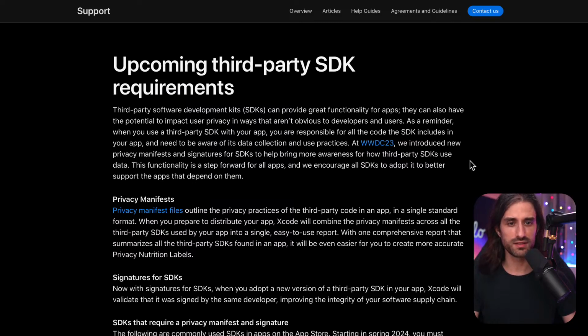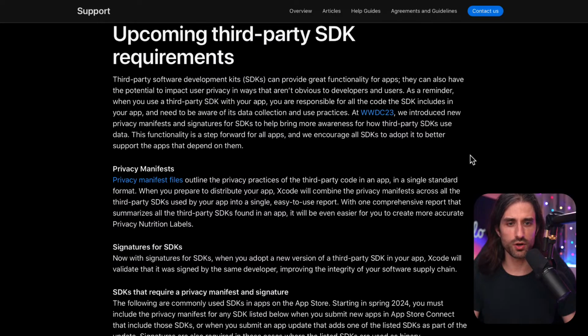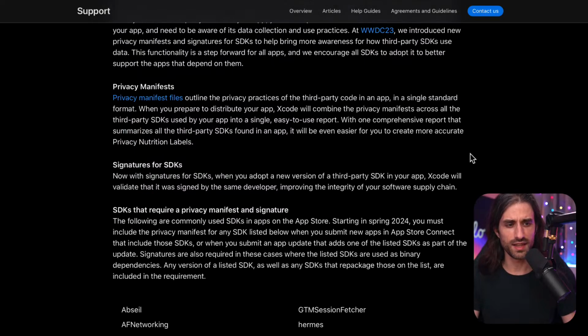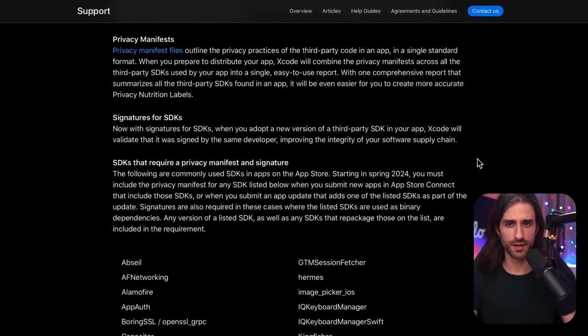At WWDC, they introduced new privacy manifests and signatures to help you bring more awareness for how third-party SDKs use data. This functionality is a step forward for all apps, and we encourage all SDKs to adopt it to better support the apps that depend on them. So it was the same text as in the last article, I think. So how is it done? Two things. Privacy manifest.